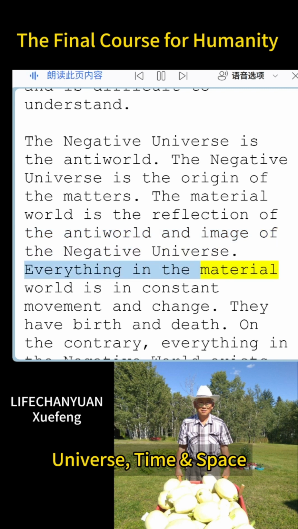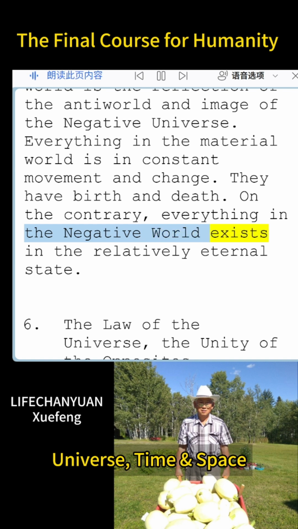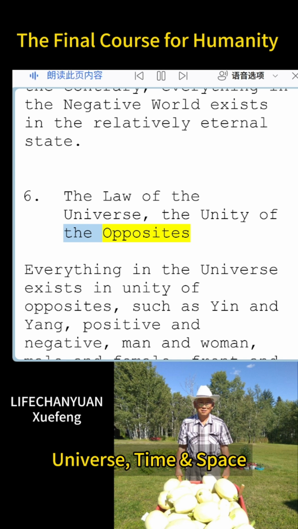Everything in the material world is in constant movement and change. They have birth and death. On the contrary, everything in the negative world exists in the relatively eternal state. The law of the universe: the unity of the opposites.